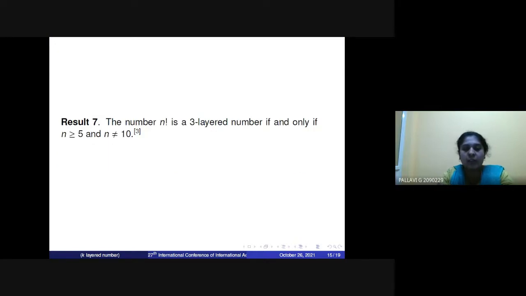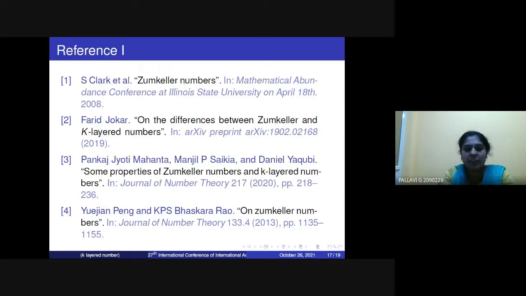Sorry, they gave some bounds for 3-layered and 4-layered numbers. For 2-layered in Zumkeller, they gave that if n is greater than or equal to 3, then n factorial is a 2-layered number. In the Joker and Mahanta paper, they gave that if n is greater than or equal to 5 and n is not equal to 10, then n factorial is 3-layered. Result 8 is, if n is greater than or equal to 9, then n factorial is a 4-layered number. And these are my references.